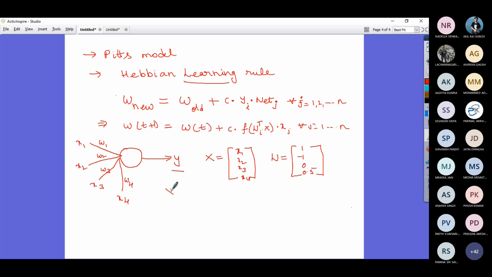Imagine I have my inputs x1, x2, and, as an example, x3. Totally 3 inputs I have. Now, what does it mean? My x1 is equal to 1, -2, 1.5 and 0.